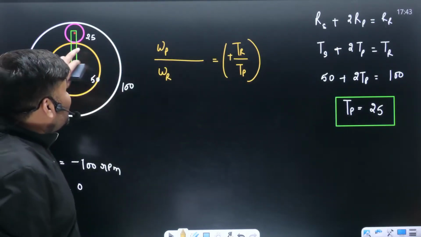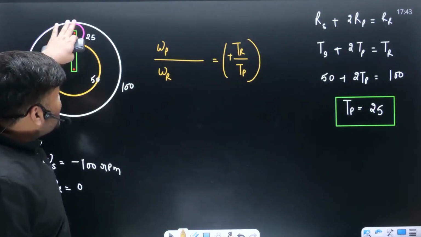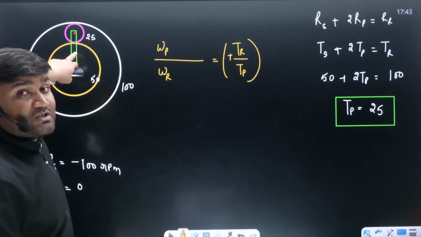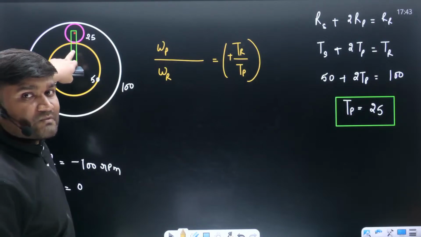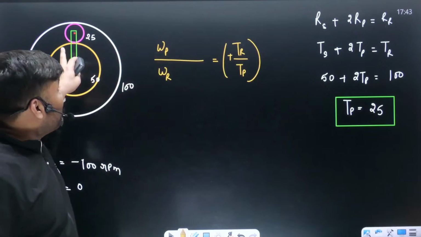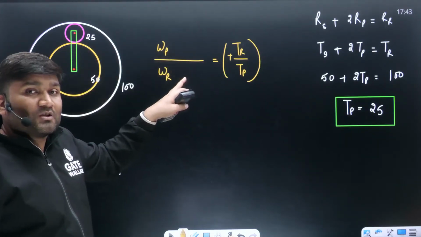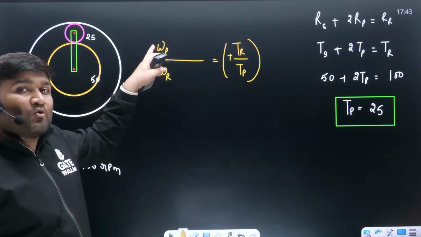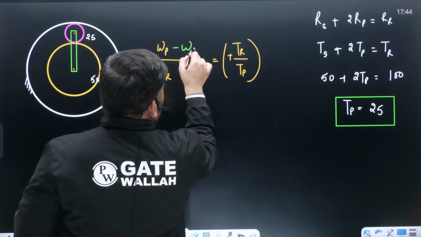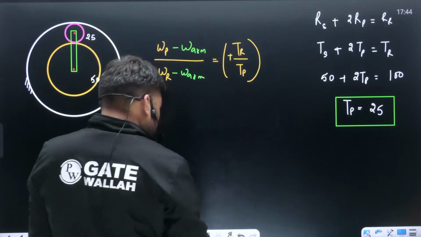हाँ, if you sit on this arm, now whatever rotations you are seeing, if you sit on the arm, तो arm के rotations are not visible to you. Arm will be at rest from your point of view, na? Now you can write this equation, but if you are sitting at this arm, so whatever velocities you are going to see, those are not omega p, those are omega p with respect to arm, because you are on the moving frame. With respect to arm. Getting my point? This is how you can write the equation, bete.